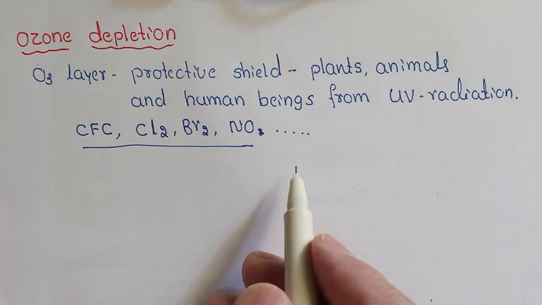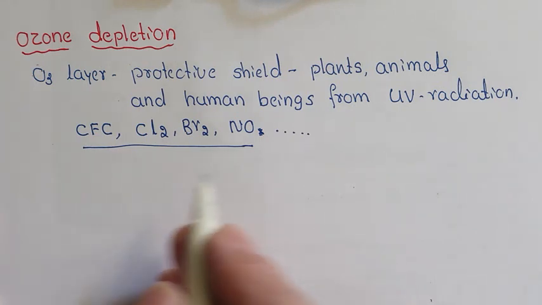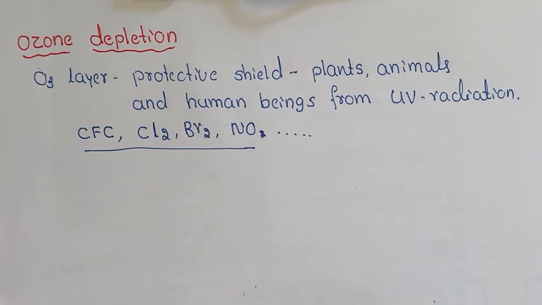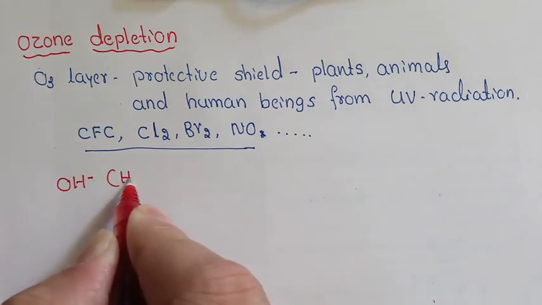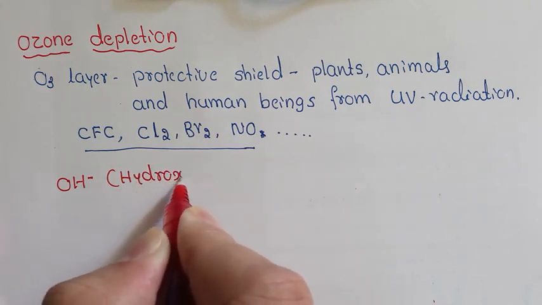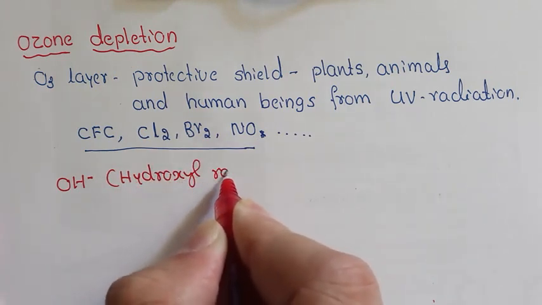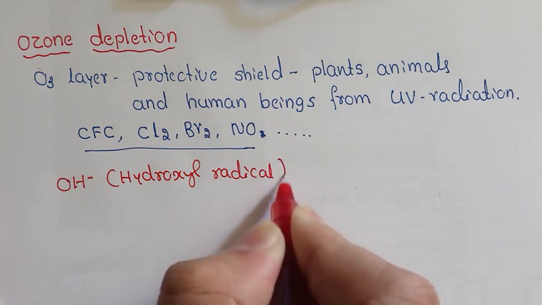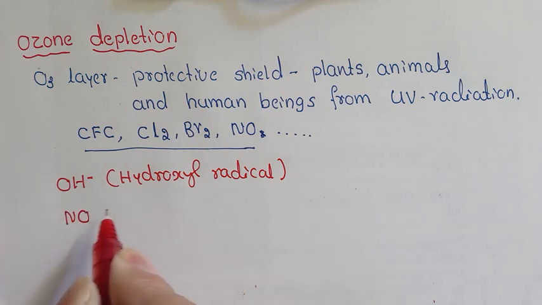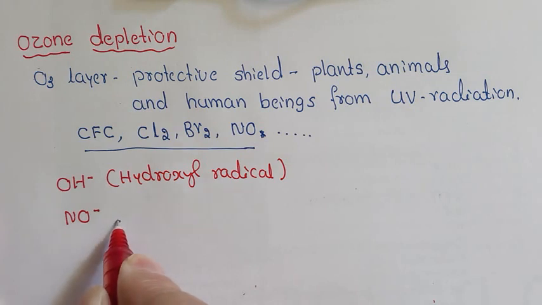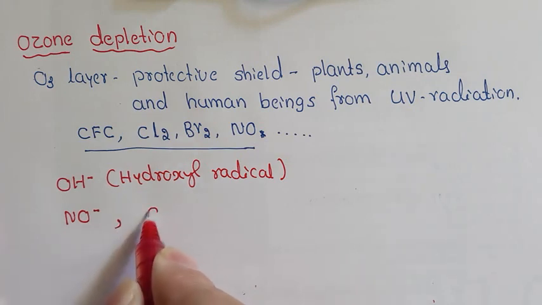The most important is the hydroxyl radical, that is OH. Then nitric oxide radical, that is NO. Then we have chlorine radical, that is Cl.